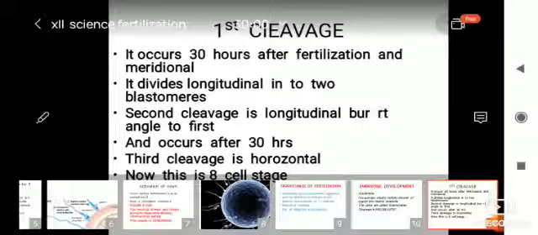In the first cleavage 2 cells are formed. In the second cleavage 4 cells are formed. But in the second cleavage, the first cell divides, and after some time the second cell divides. So second cleavage occurs 50 hours after fertilization.